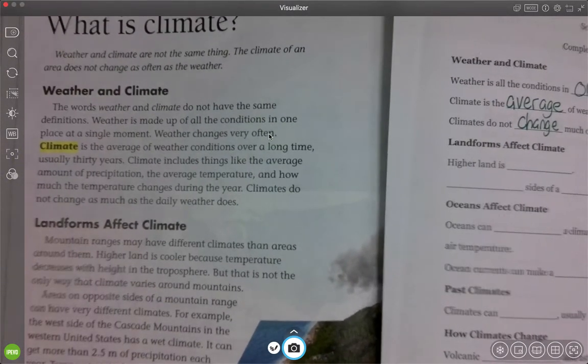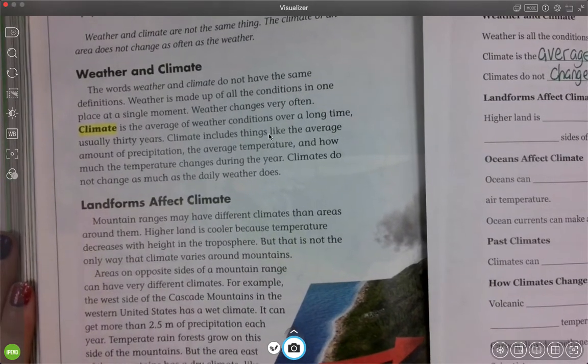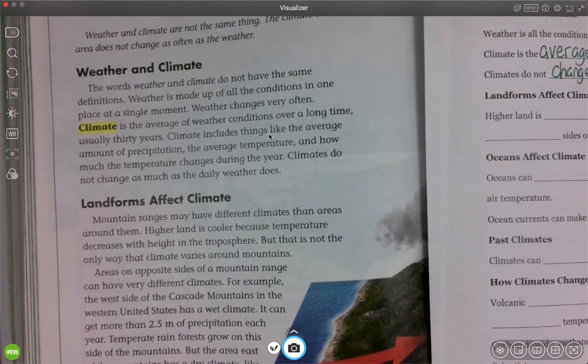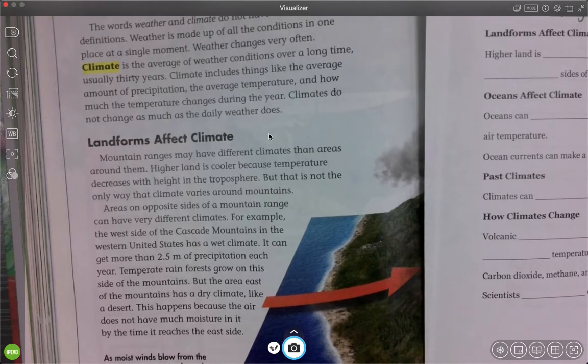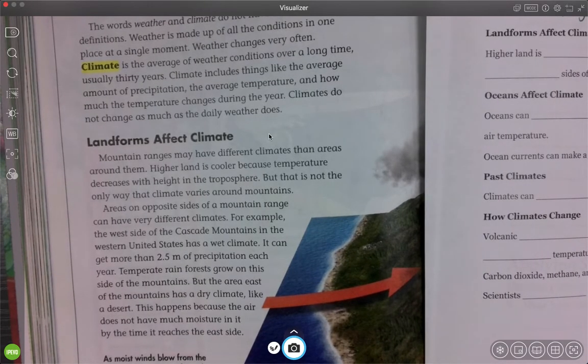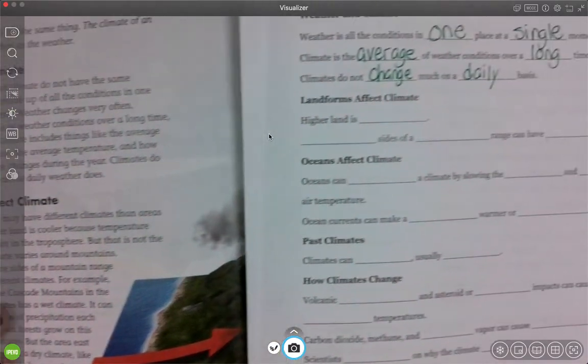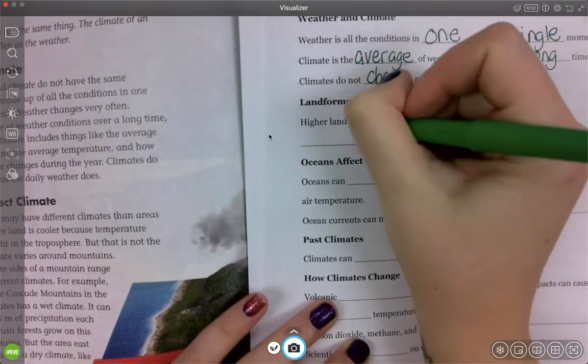We're going to look at how landforms, such as specifically mountains, are going to affect the climate. Mountain ranges have different climates than areas around them. Higher land is cooler because temperature decreases with height in the troposphere. But that is not the only way that climate varies around mountains. So right away, I do want to note that higher land is cooler.